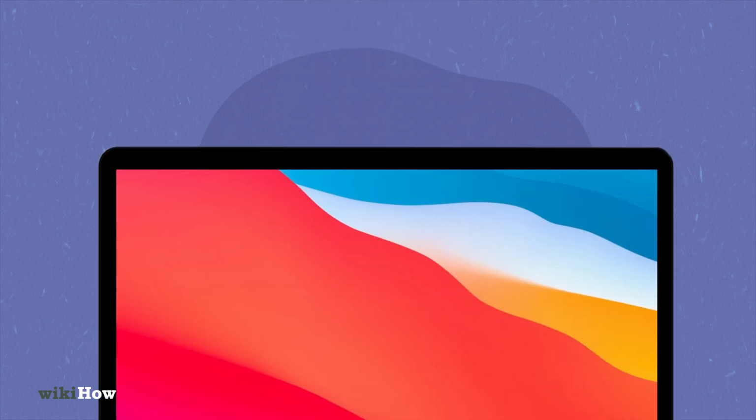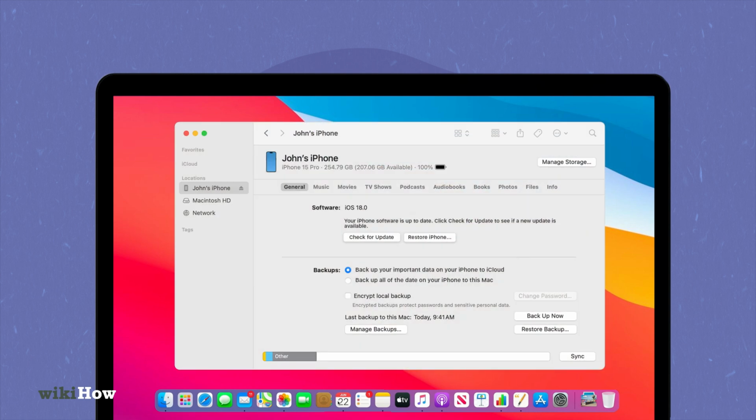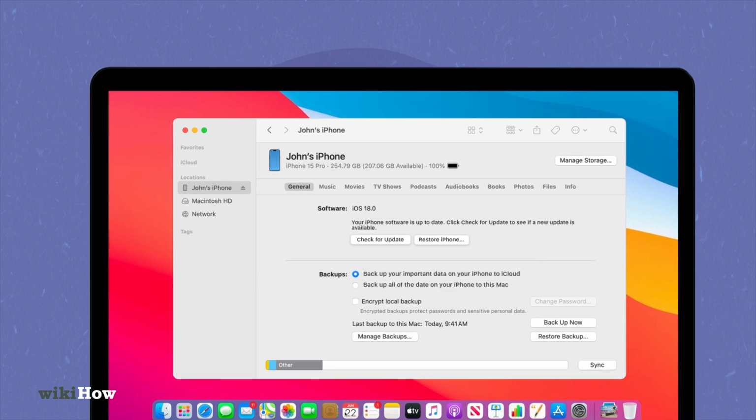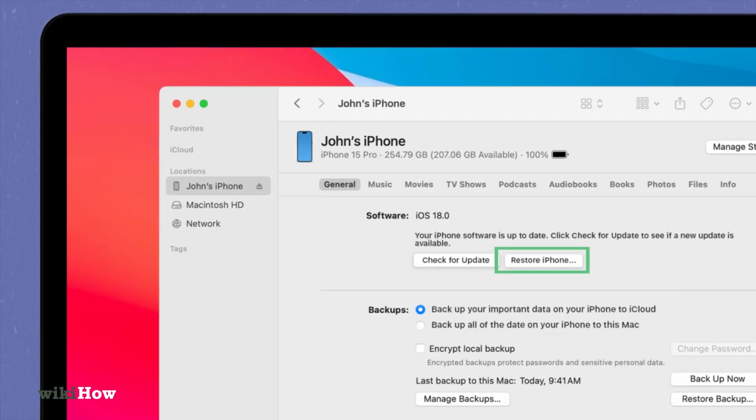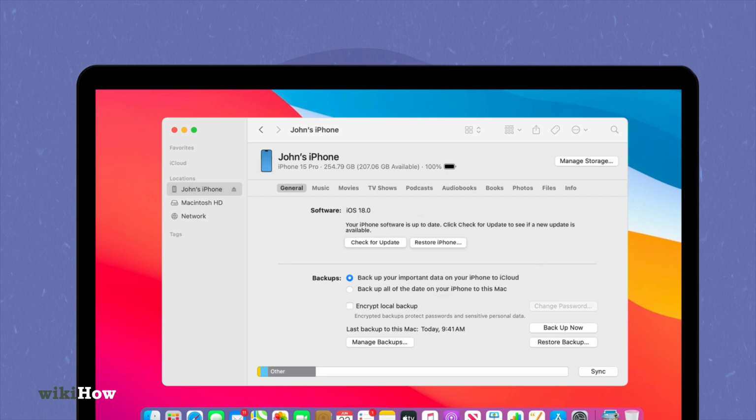On a Mac, ensure you're updated to the latest macOS. Connect your iPhone, open Finder, click on your device, and select Restore iPhone. Make sure to back up your data before starting the restore process, as it will erase all information from your device.